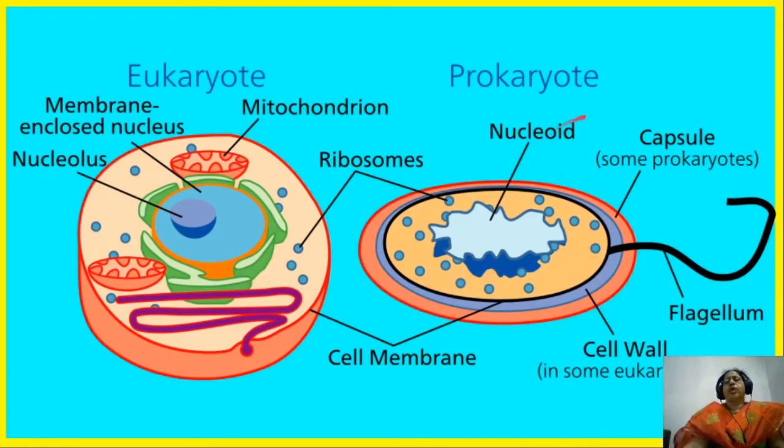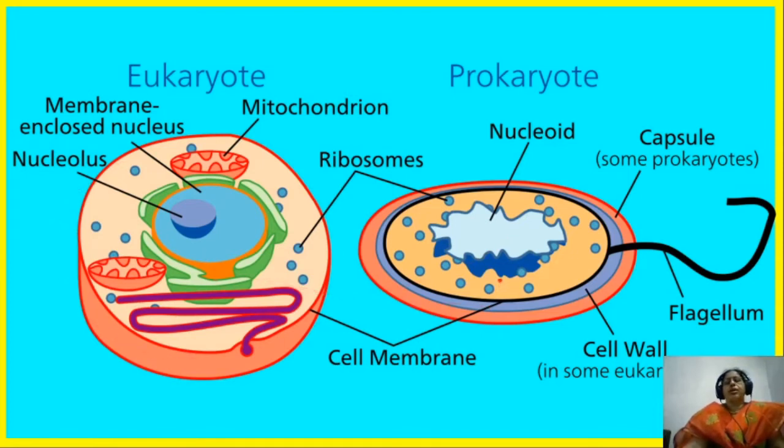One is prokaryotic and the second one is eukaryotic. The prokaryotic cell does not have a nucleus, but the eukaryotic cell has a nucleus. In the prokaryotic cell, only nucleic acid of RNA or DNA is present, but in eukaryotic cells, a nucleus is present.